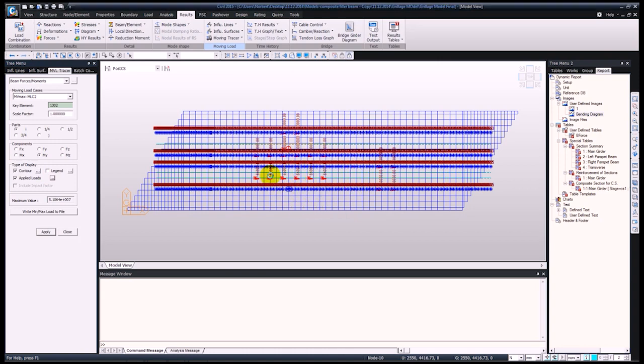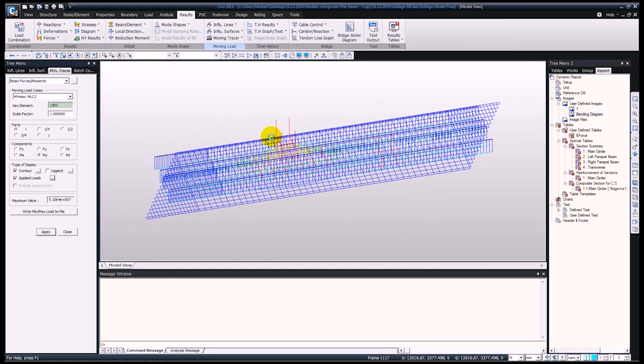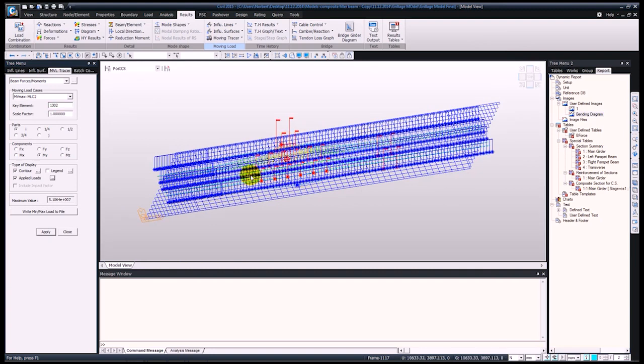So as you can see, we have our SV80 vehicles, and again this can be turned into a static load case, and the coexisting forces can be checked for this.